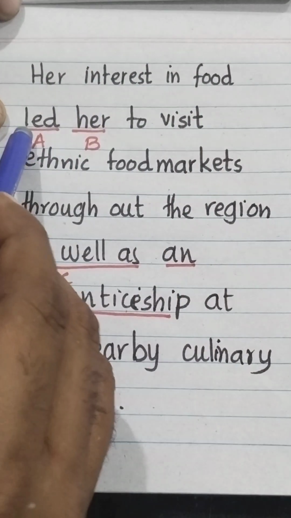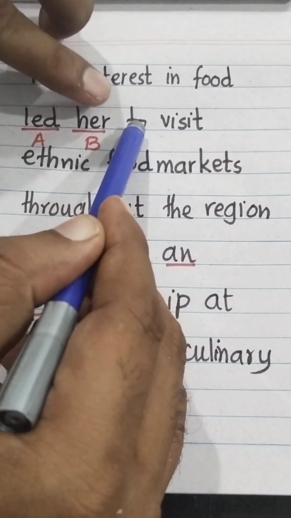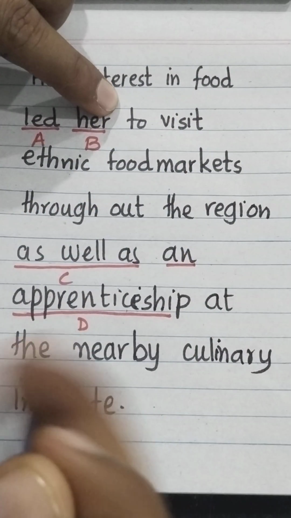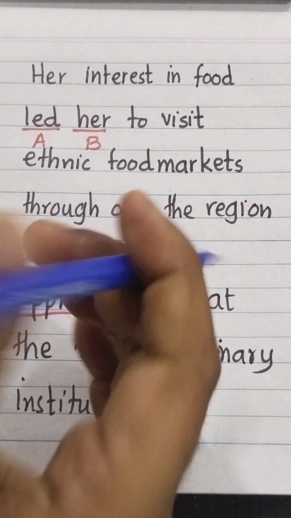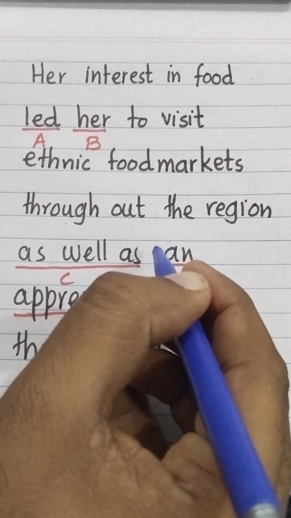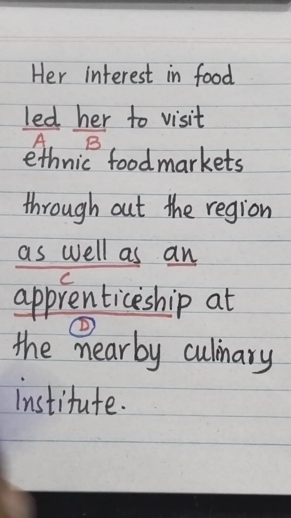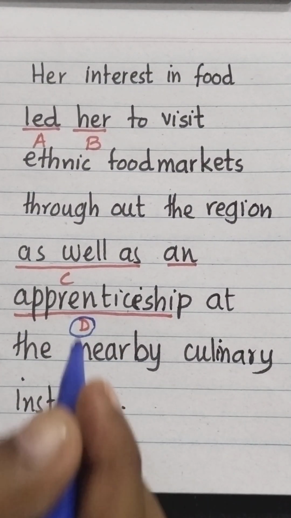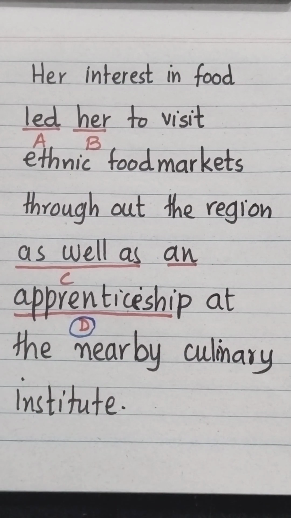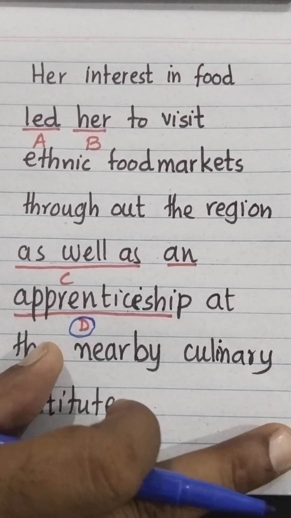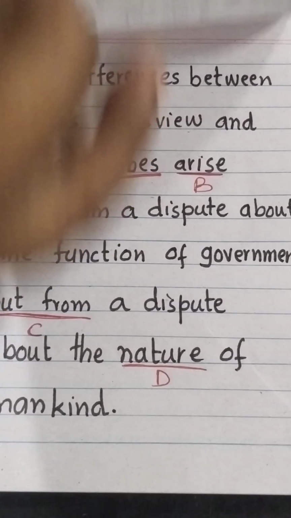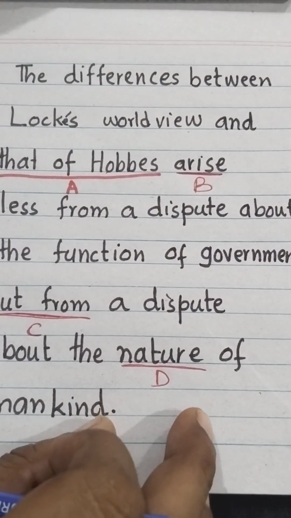So her interest in her food led her to visit होगा. Look at the structure here. Throughout the region, as well as यहाँ पे आएगा to get an apprenticeship. You have to receive an apprenticeship. So D is a mistake in this sentence. Let's have a look at the next sentence.